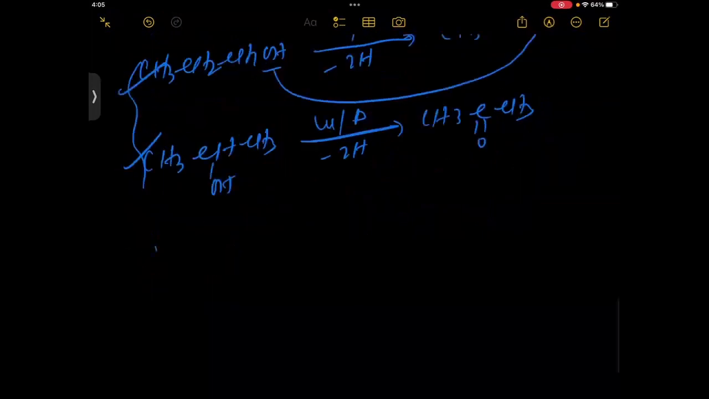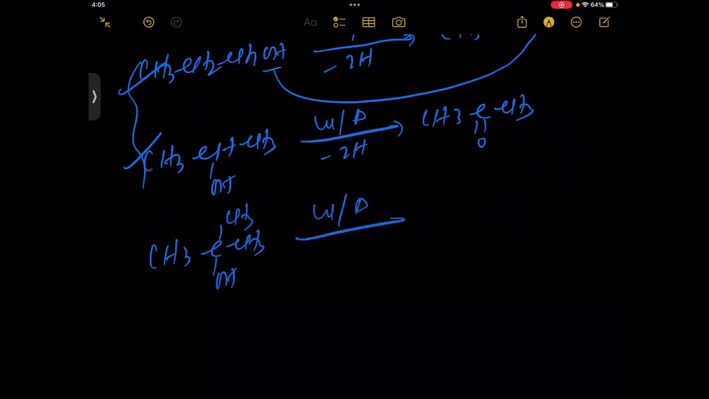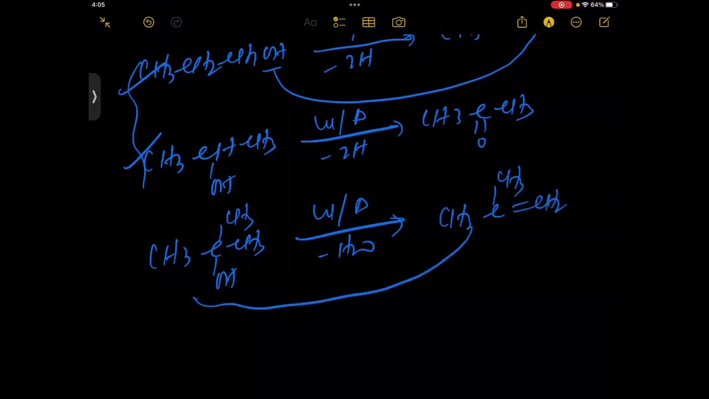Now, if you take the 3 degree alcohol (CH3)3COH with copper and heat, again water is lost. Here it forms CH3 C(CH3) double bond CH2. So this process is called dehydration.